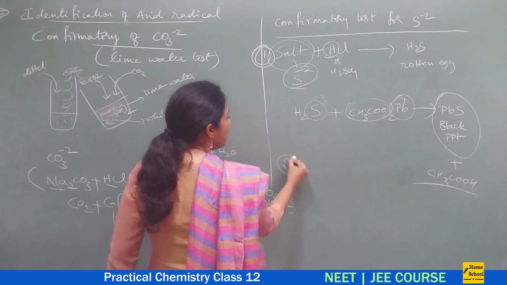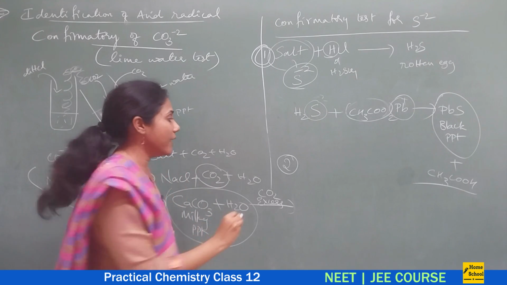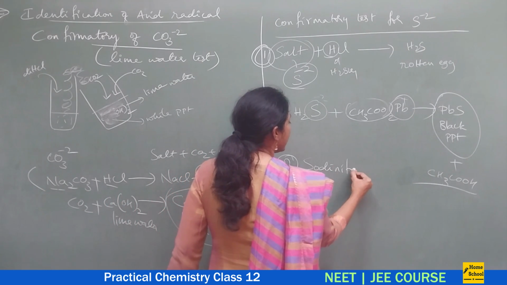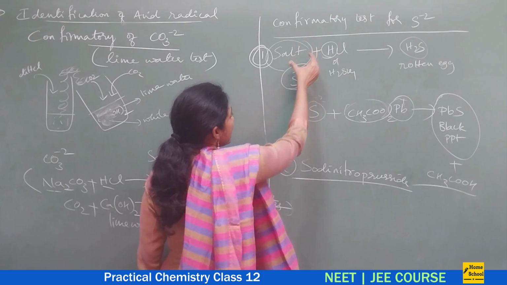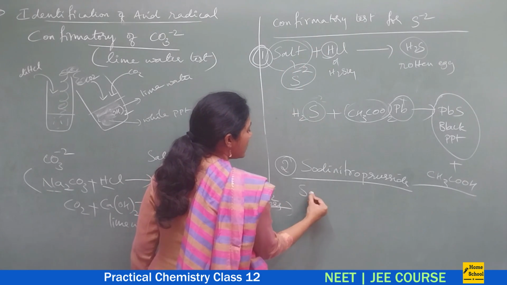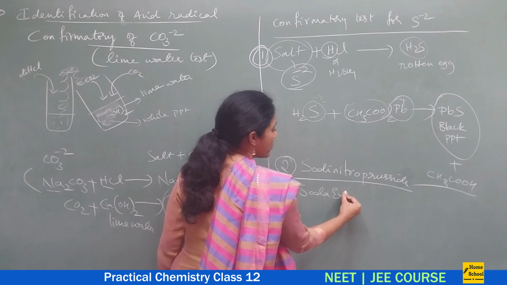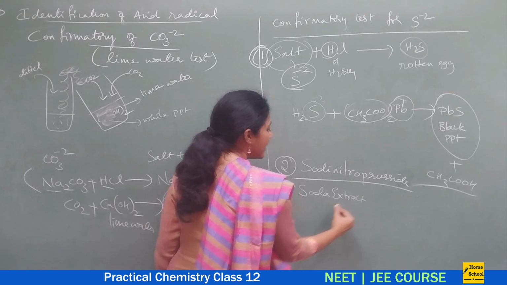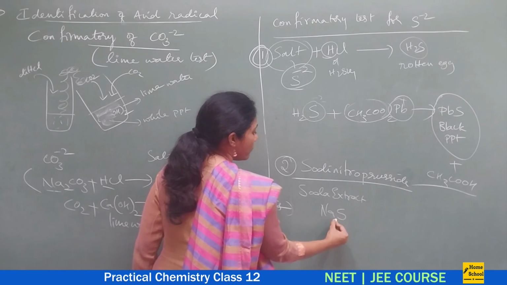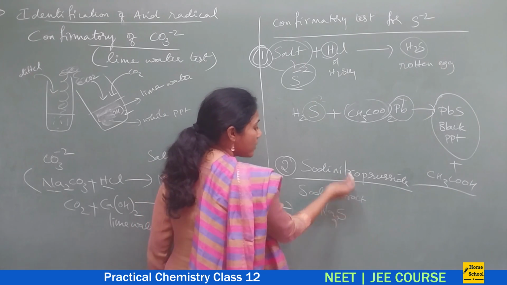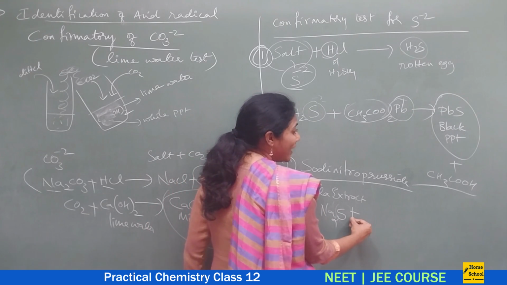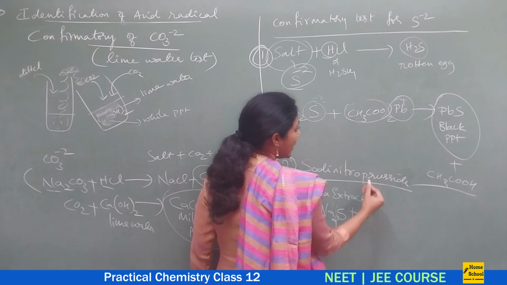Let us see confirmatory test number 2. It is called the sodium nitroprusside test. What we do here is, we can take a salt or we can take a soda extract. Suppose I take a soda extract here. What is the cation present? Sodium. Anion is what? Sulfide only. So what is the formula? Na2S. Suppose for the soda extract which is having sulfide ion, I add a reagent, sodium